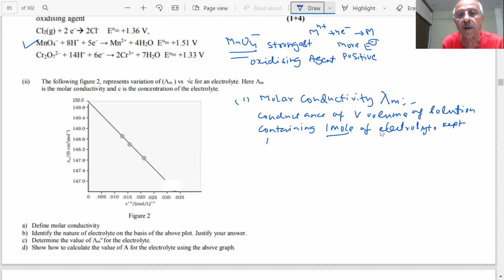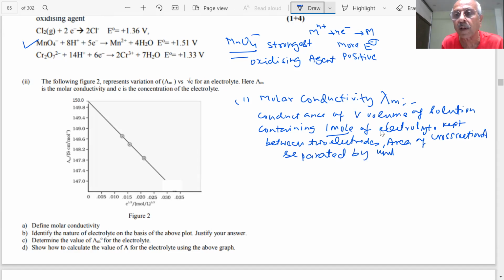Kept between 2 electrodes, student, with area of cross section A, separated by unit length. Be careful when you write an answer, student.